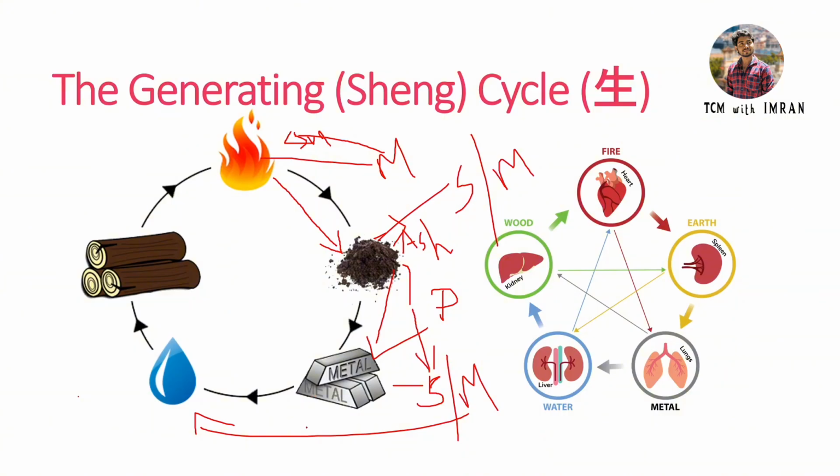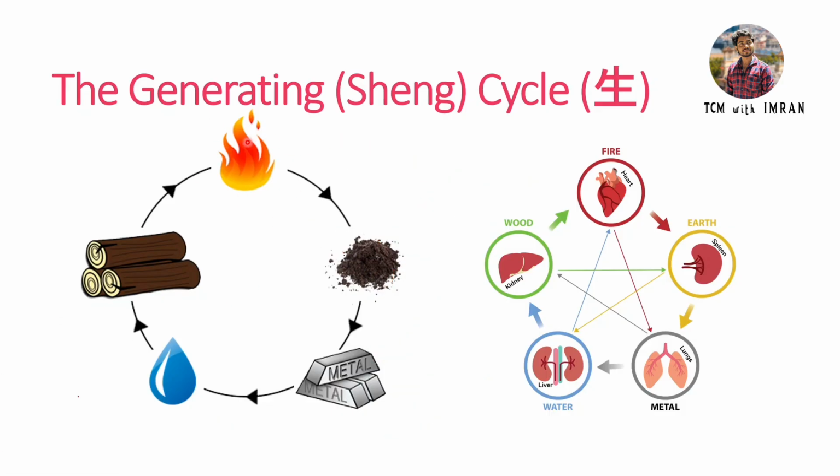Now, how does the imbalance happen in this Sheng cycle? Let us consider the fire. What happens if the fire gets excess? Normally, अगर फायर ज़्यादा हो गया तो क्या हो जाएगा? फायर इज द फायर, the properties of fire is itself the burning and the heat, warm, everything. What if the fire gets excess? What if the sun gets excess? What happens if the sun comes near to the earth? It burns all the properties of the earth element. So it affects the earth element.